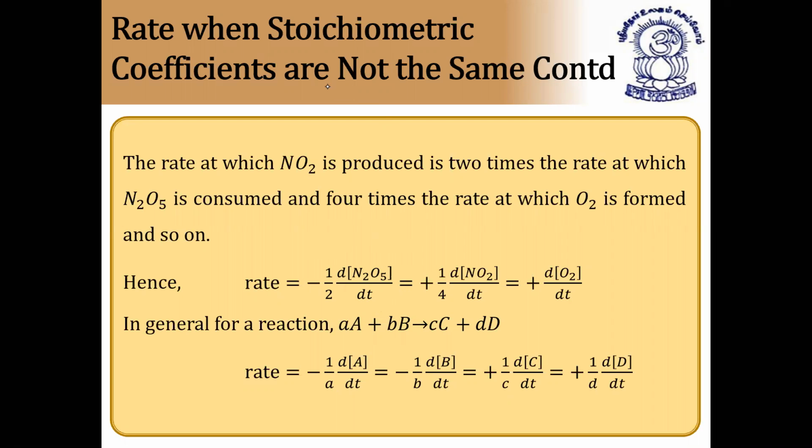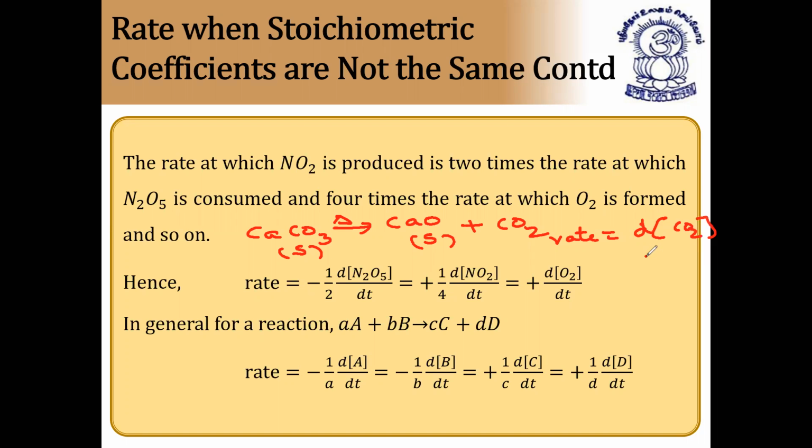Suppose in the reactants, for example, I'll show you an equation pattern. One more example I'll write here. Calcium carbonate on heating strongly forms calcium oxide, this is solid, plus carbon dioxide gas. This calcium carbonate is solid. So for this, the rate expression is nothing but, here it is already balanced, rate is equal to 1 by differentiation of carbon dioxide by dt only, because for carbon dioxide the stoichiometric coefficient is 1. So differentiation of concentration of carbon dioxide by dt.